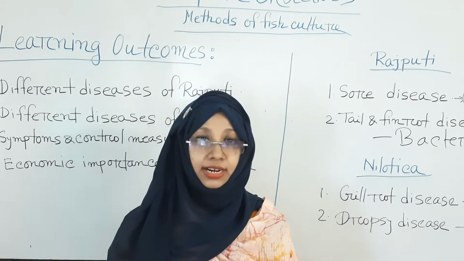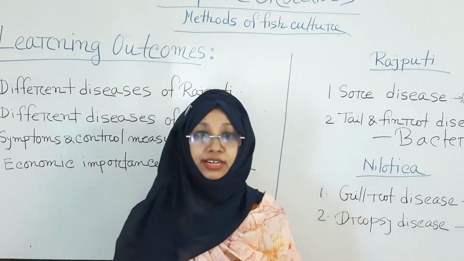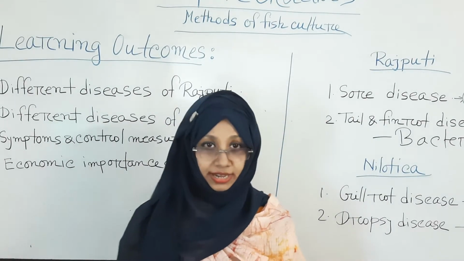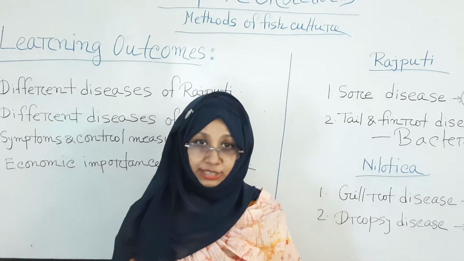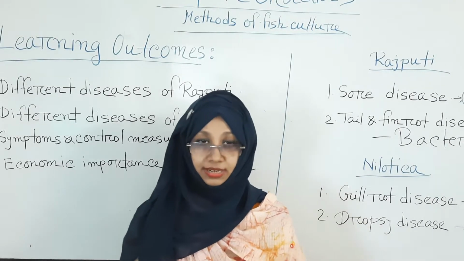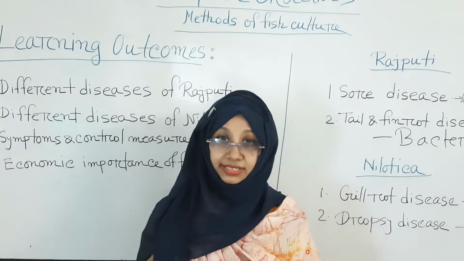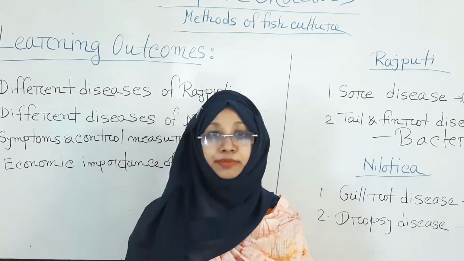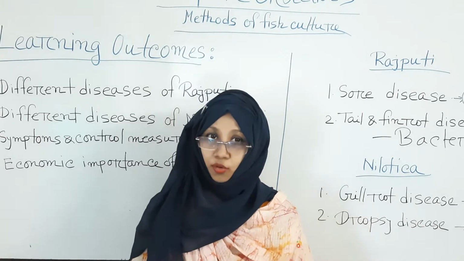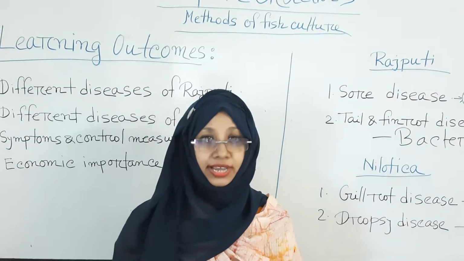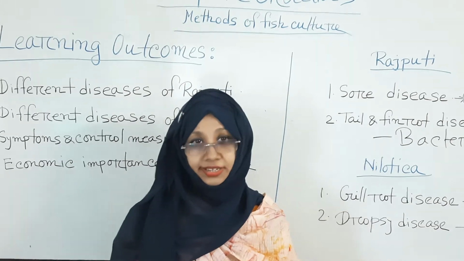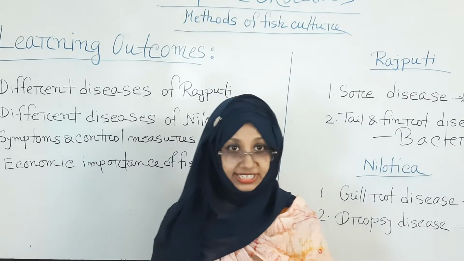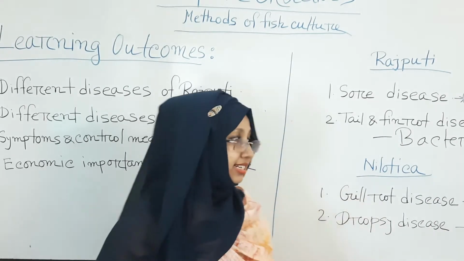In this chapter, we will discuss two important fish, that is Rajputi and Nilotica. Rajputi and Nilotica are affected by various important diseases. We have to identify these diseases and control them well, so that we can get healthy fishes and market or transport them from anywhere. Now let's start to know about these diseases.